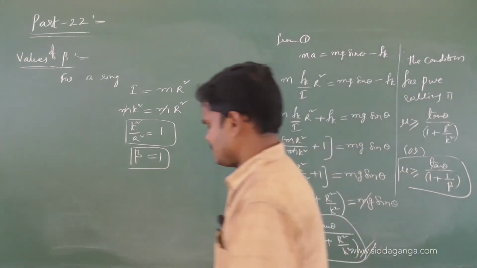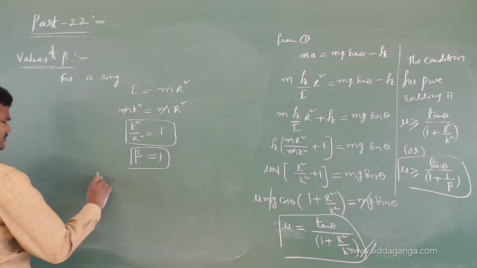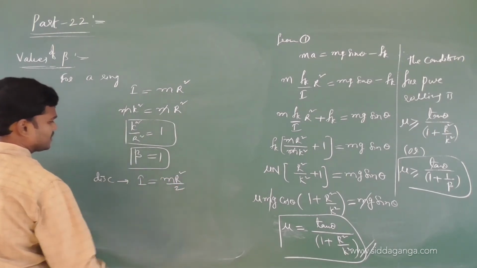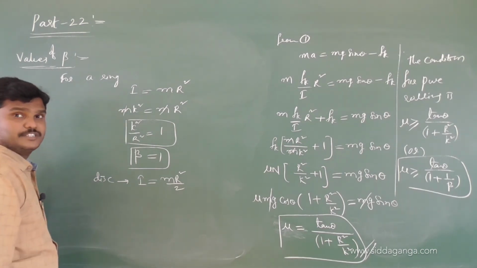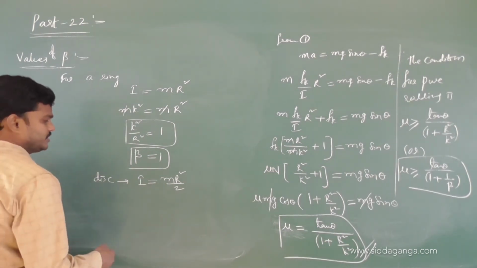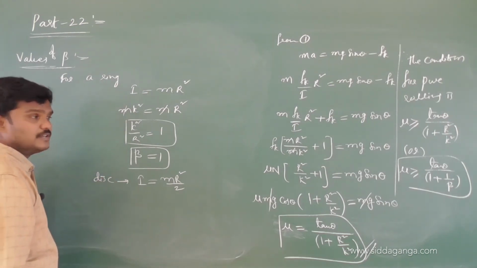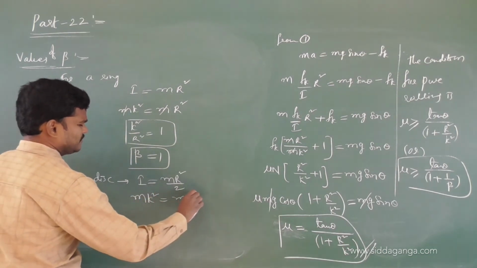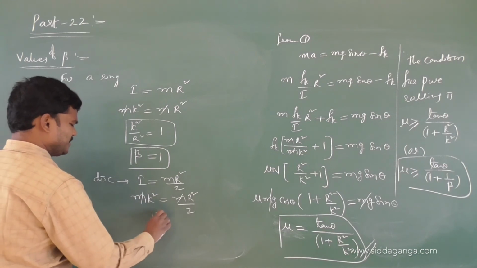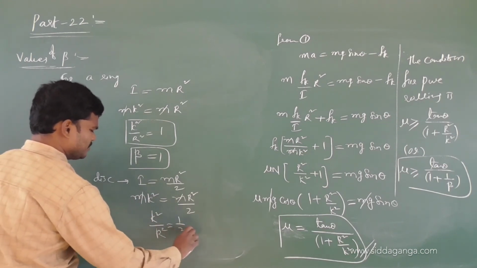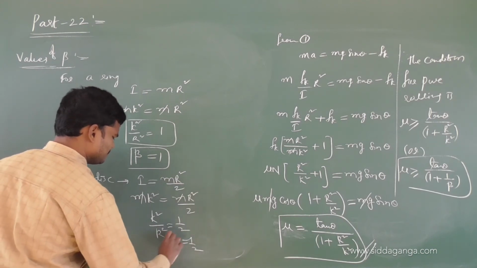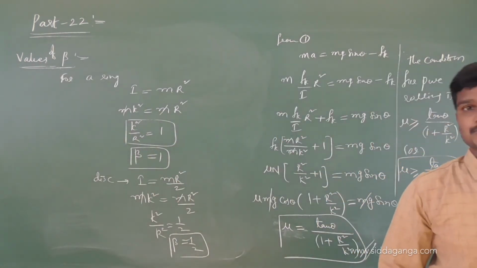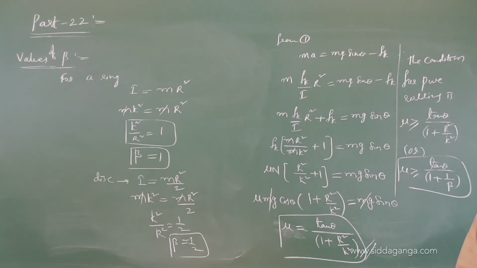Next, you try for a disk. Moment of inertia is mr square by 2 about its center, perpendicular to the plane. I hope you remembered all these formulas. Mr square by 2 is for the axis passing through the center perpendicular to the plane of the disk. This I is mk square, equal to mr square by 2. So k square by r square is 1 by 2, beta is equal to 1 by 2. Keep the value of beta in mind. Beta is 1 by 2 for a disk. When the disk rolls, you substitute beta as 1 by 2.